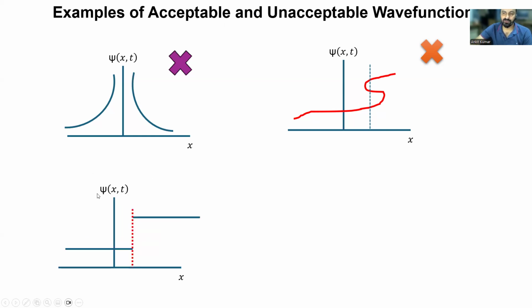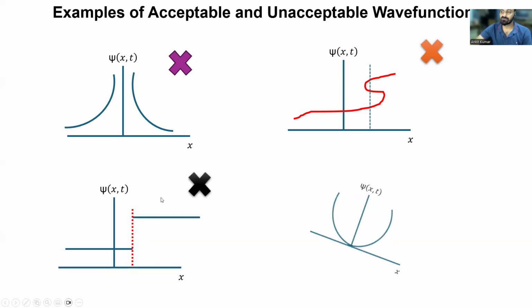Now, coming to the third graph, you can see that at a particular value of x, psi(x,t) is jumping from one value to another, right? That means this is a discontinuous wave function. It suddenly jumps from one value to another, and this is also not physically acceptable because the derivative becomes discontinuous. That is the second criterion for a function to be a wave function. The derivative becomes discontinuous as well, and the Schrodinger equation cannot properly describe the system. That's why this cannot be a wave function; it is an unacceptable wave function.